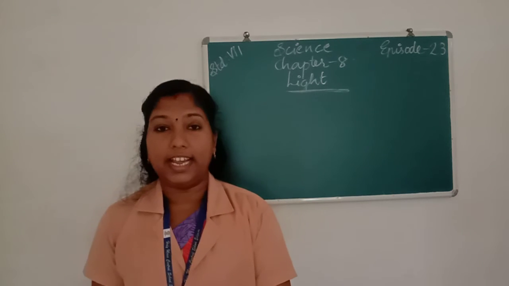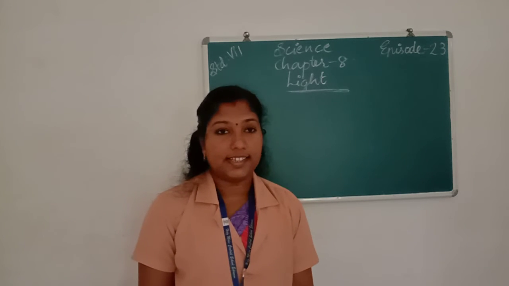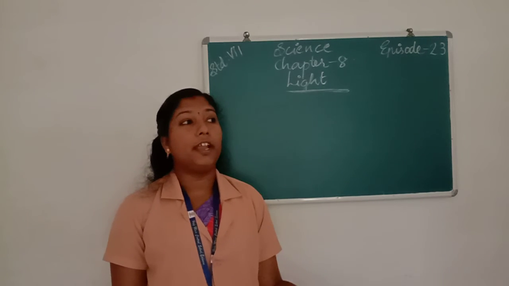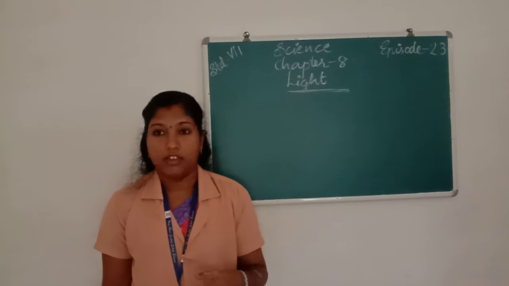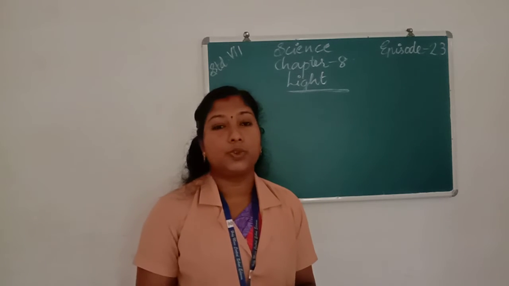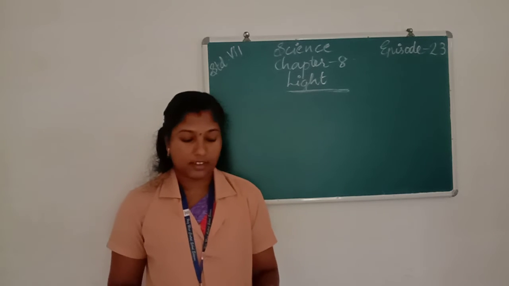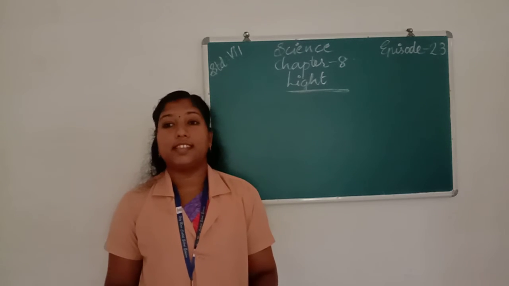Then we learn about lenses. What are lenses? Lenses are made of a transparent material, either glass or plastic. Both of its sides are curved in shape. There are convex lenses and concave lenses.